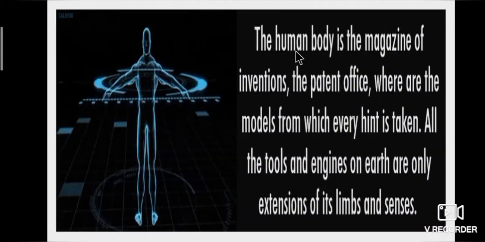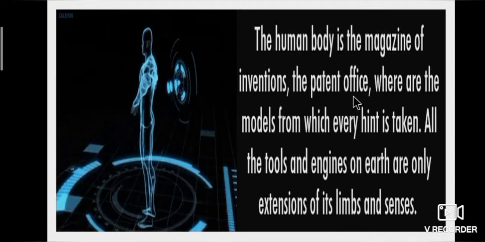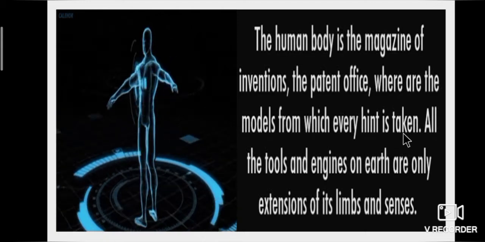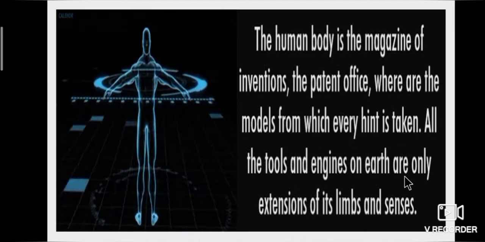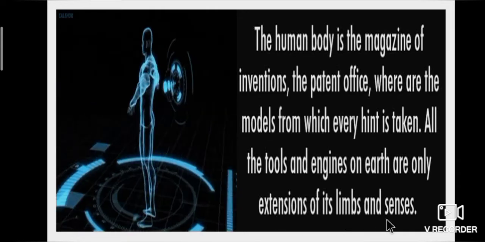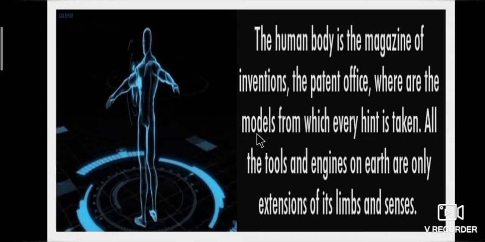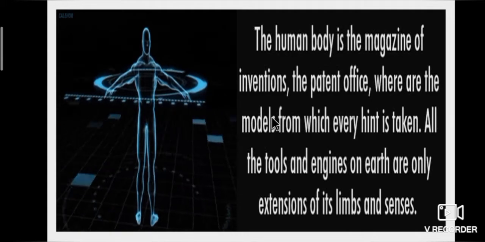The human body is the magazine of inventions, the patent office, where are the models from which every hint is taken. All the tools and engines on earth are only extensions of its limbs and senses. Okay students, let's see the amazing information about the human body in this lesson.